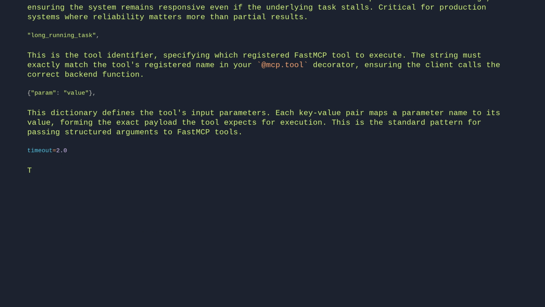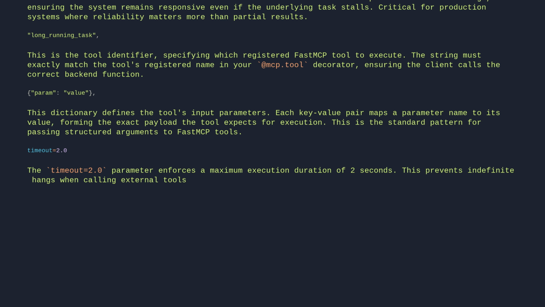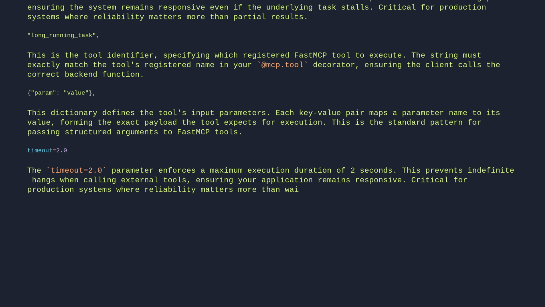Timeout equals 2.0. The timeout equals 2.0 parameter enforces a maximum execution duration of 2 seconds. This prevents indefinite hangs when calling external tools, ensuring your application remains responsive. Critical for production systems where reliability matters more than waiting indefinitely.